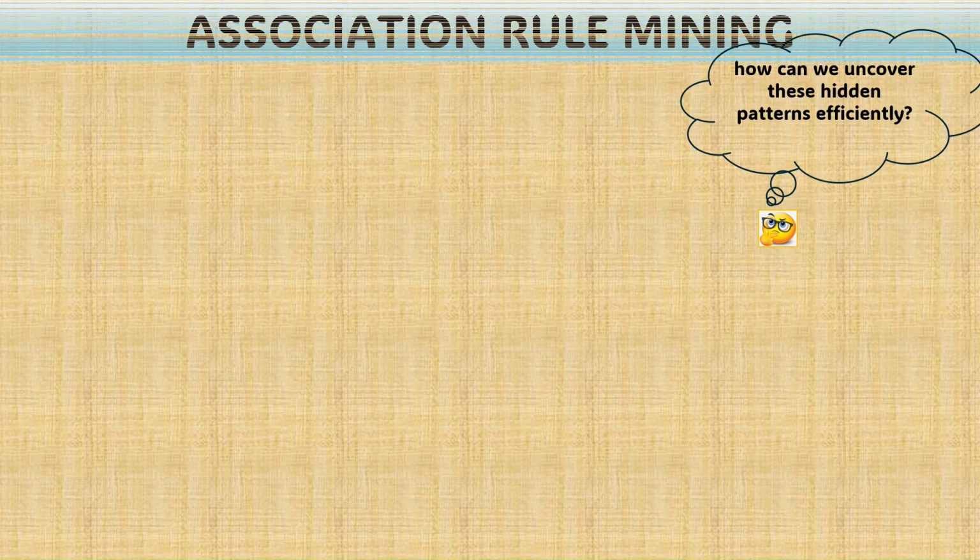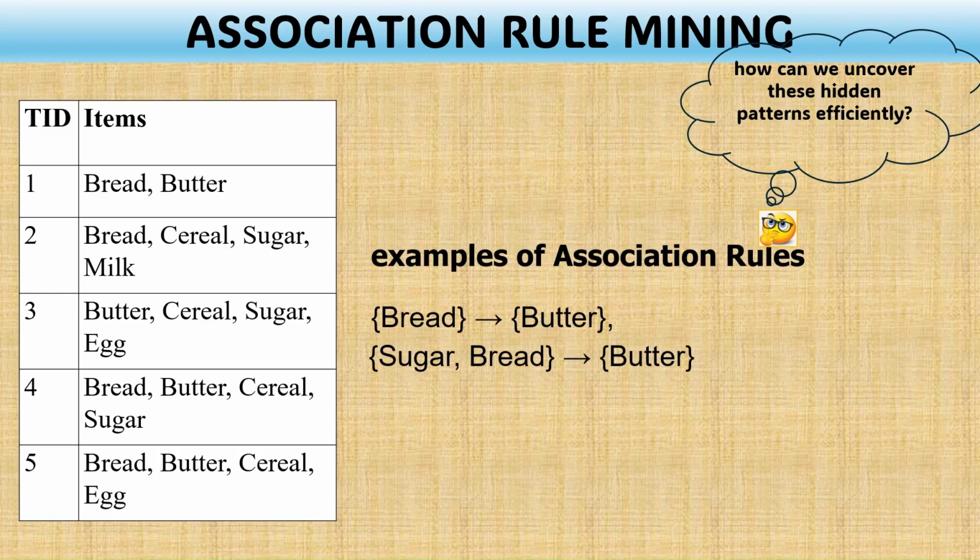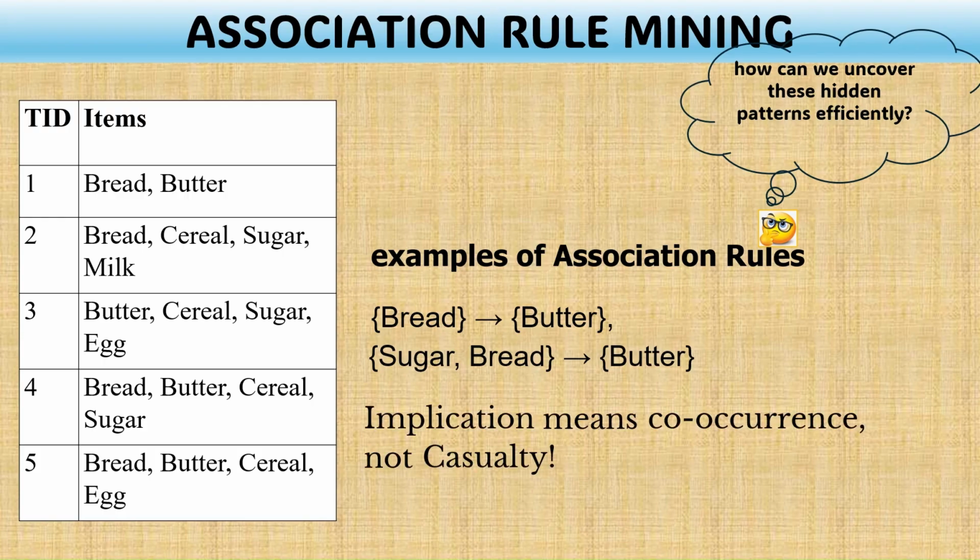To solve this problem, we turn to a powerful data mining technique known as association rule mining. This technique is used to uncover relationships within transaction data, and these relationships are expressed in the form of rules. So, for example, a rule such as bread implies butter suggests that customers who purchase bread often purchase butter as well. Likewise, a rule such as sugar and bread imply butter indicates that these items frequently occur together in shopping baskets. However, it is important to note that one product does not cause the purchase of another. The products simply tend to appear together.